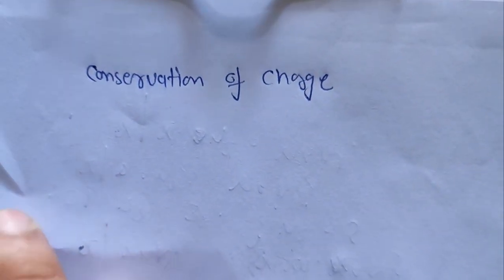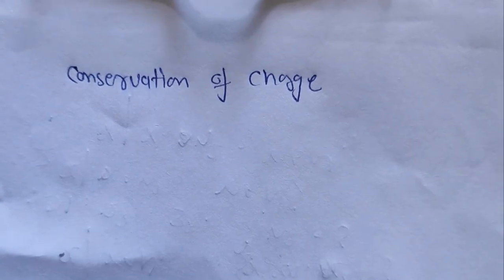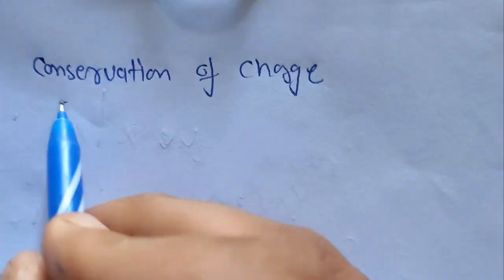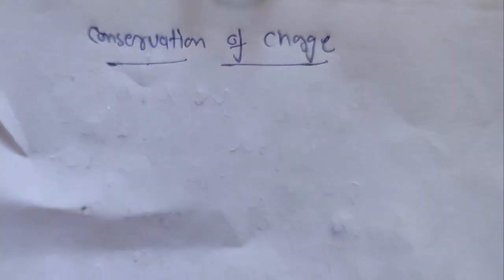Conservation of charge, basically the electromagnetism. It was a very interesting topic. As you read in the previous classes, charge is neither created nor destroyed, and in an isolated system it remains the same. So basically the conservation of charge is that, but we can understand it in a different way.